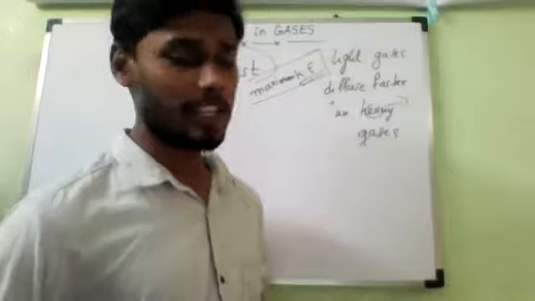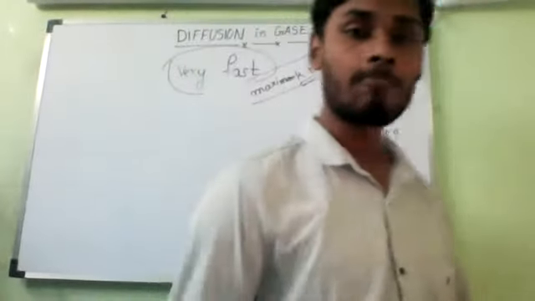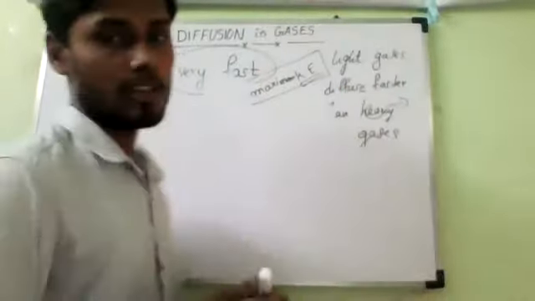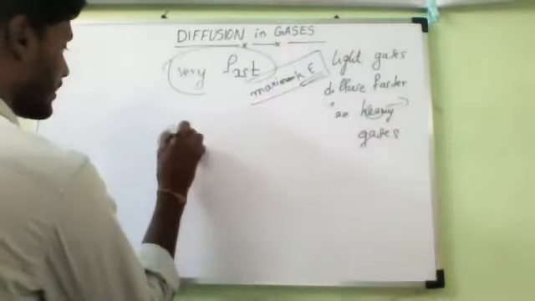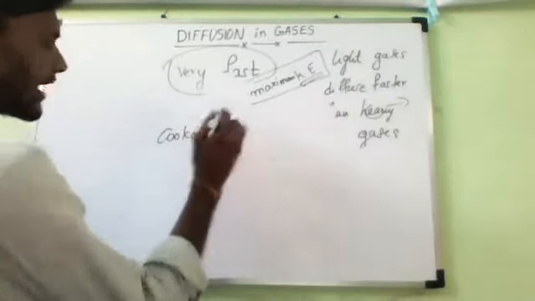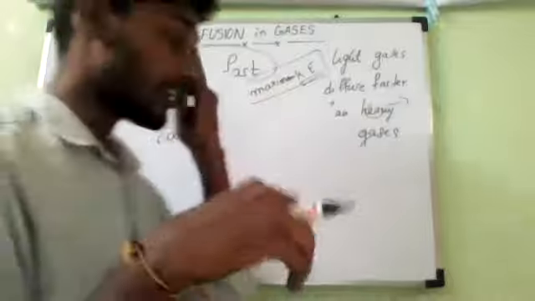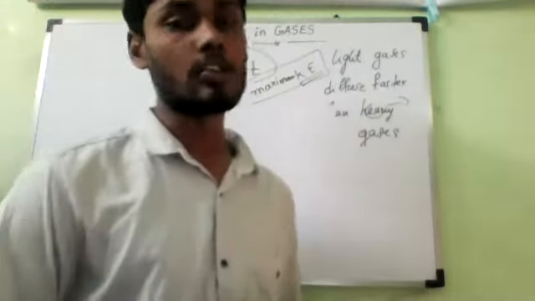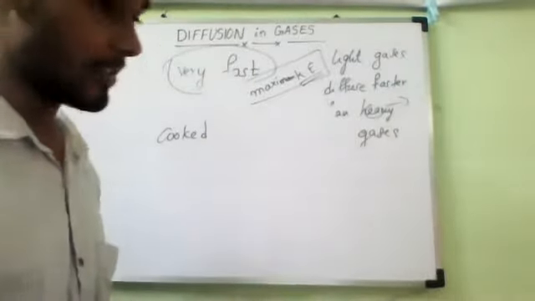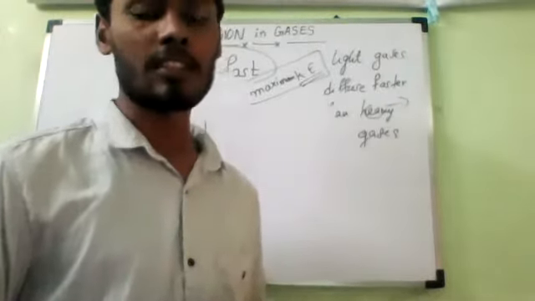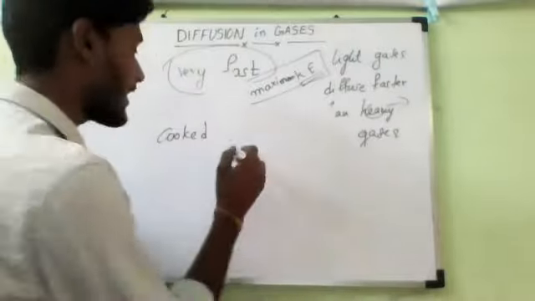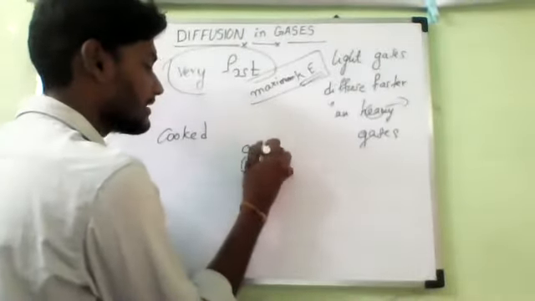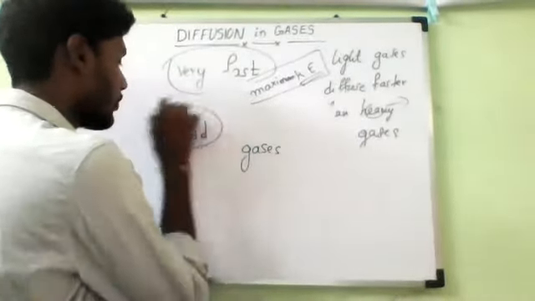So what is happening here exactly? Remember, when the food is cooked, it contains so many things. We are adding so many things, like powders and spices. So some of the substances in food will release gases.